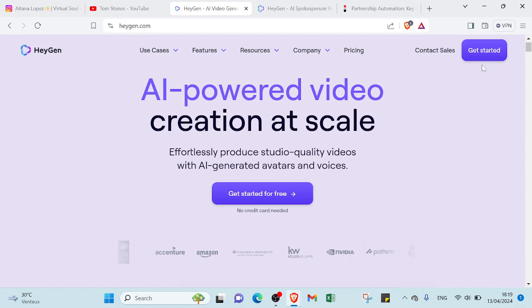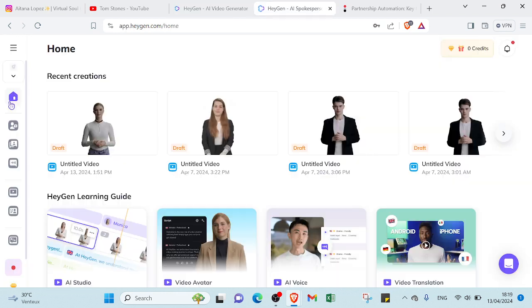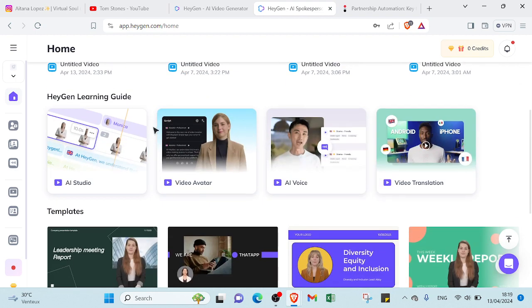As you can see, it will lead you to this homepage. So this is the homepage. This is my recent creation, because I already have an account here, and this is the Hygiene learning guide. It will help you understand more how these things work. For example, if you don't understand AI Studio, you can just go over here, click on AI Studio and watch the video. Then you're going to understand, and the same goes for video avatar, AI voice, and video translation.